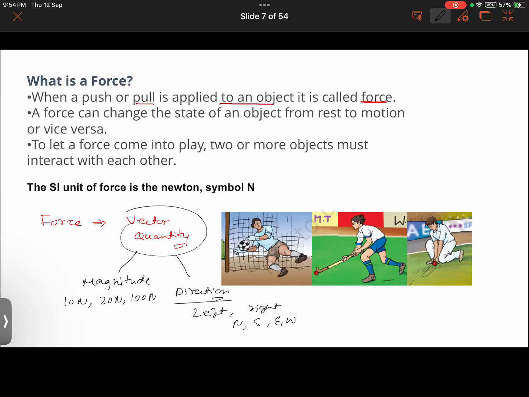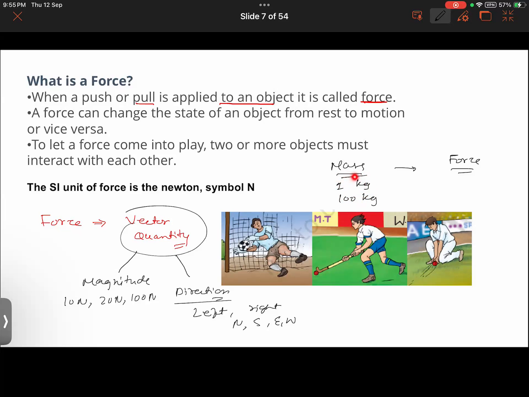See, you have two kinds of quantity. Take the example of the mass of a given object, let us say 1 kilogram, or 100 kilogram. On the other hand, right now we have learned about force. When we see the magnitude of mass like 1 kilogram, magnitude here basically means value. So the value of the mass of a given object can be 1 kilogram or 100 kilogram. So you only get to know about its magnitude.